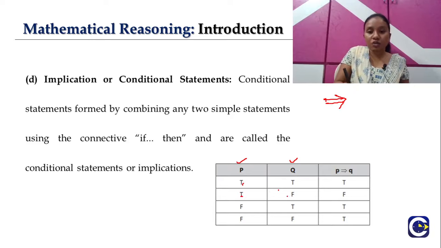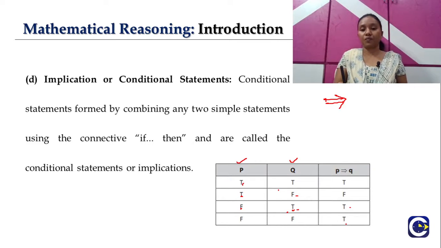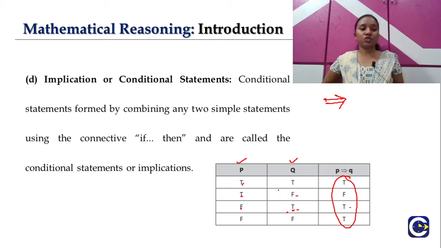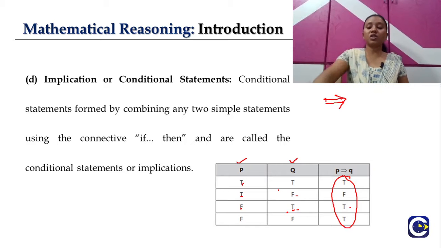But here true and false: true implies false is false, right? So it will be false. False implies true: from false it implies true, so it will be true, right? And the next one, false and false: both are false, the implication will be true, right? So when you have false to true, it will be true. Whenever you have true on the right-hand side, it will be true. Likewise, this will be the truth table for P implies Q, for the implication or conditional statements, right?